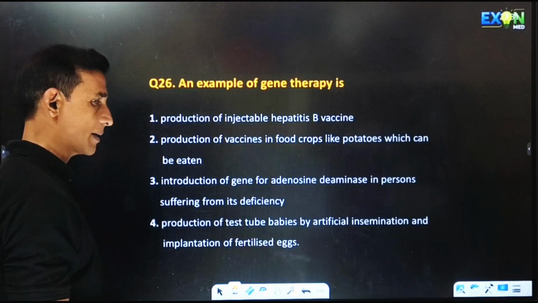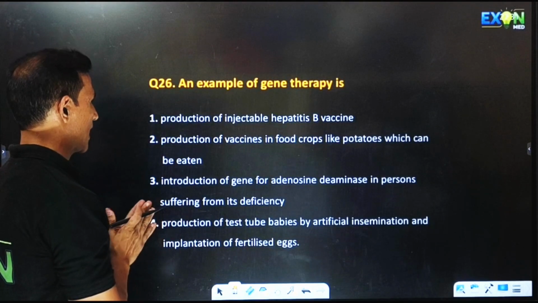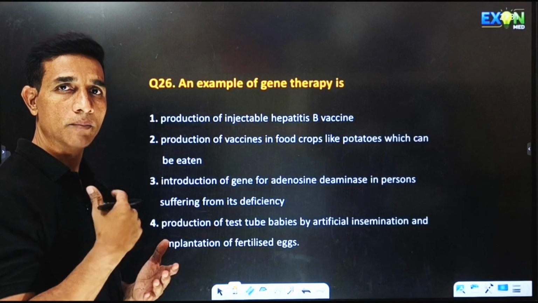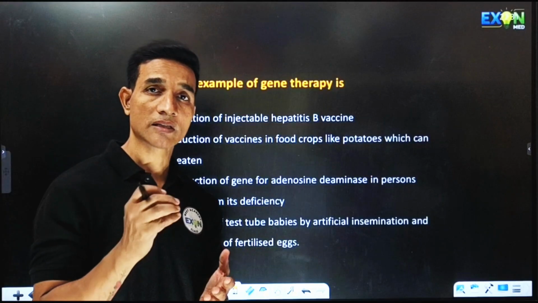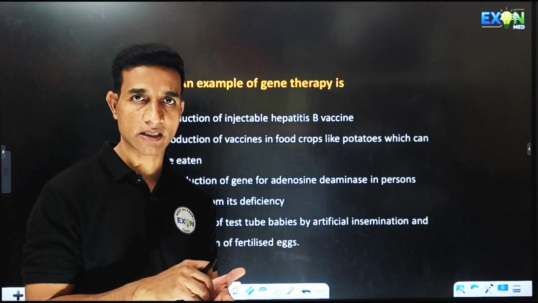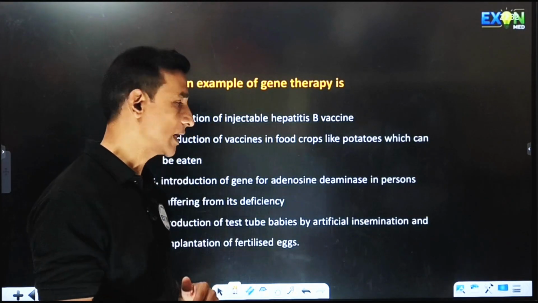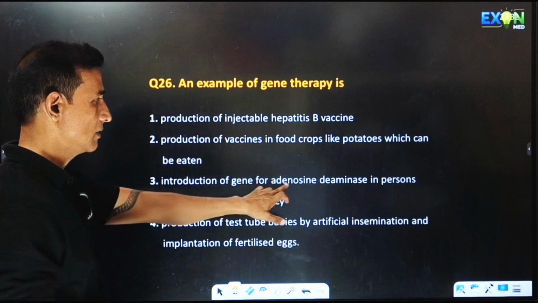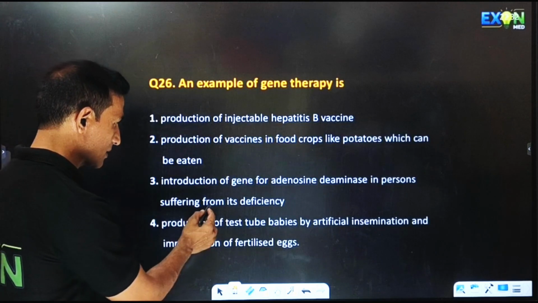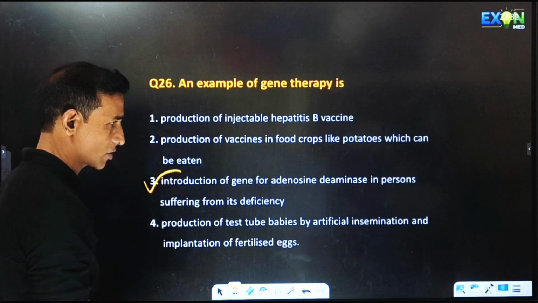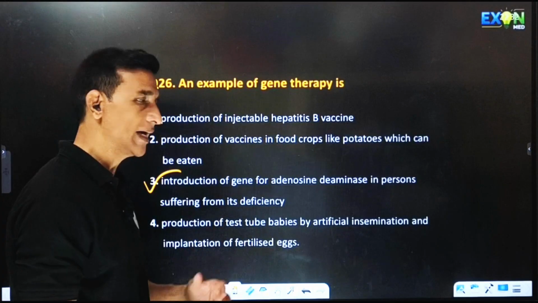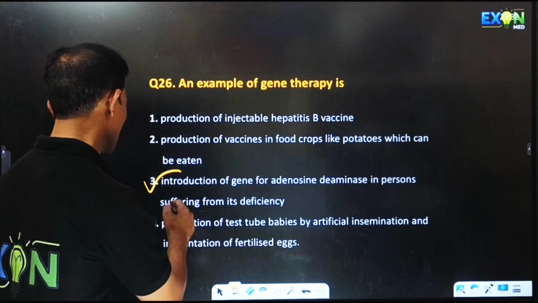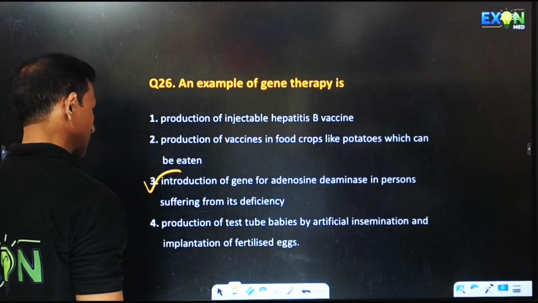An example for gene therapy is, so gene therapy is the introduction of a normal, healthy gene which replaces an already faulty gene. Whenever a faulty gene is there, it can be replaced with a healthy gene. So here the correct option will be introduction of gene for adenosine deaminase in persons suffering from its deficiency. This will be the correct option. We have studied this one, ADA deficiency gene, where it leads to severe combined immunodeficiency disease. So introduction of gene will be the correct option.